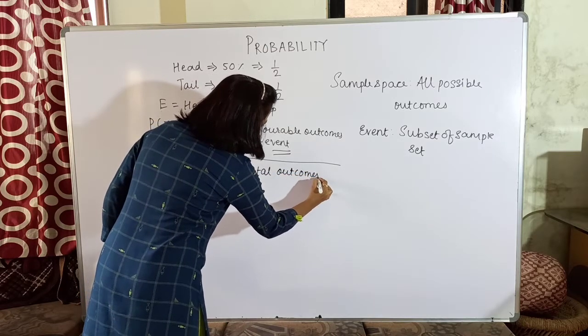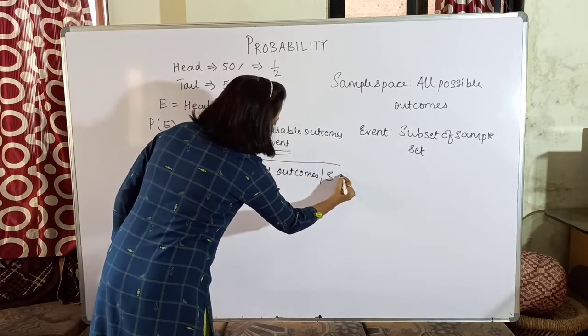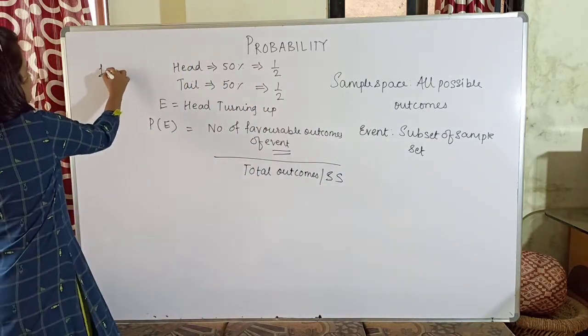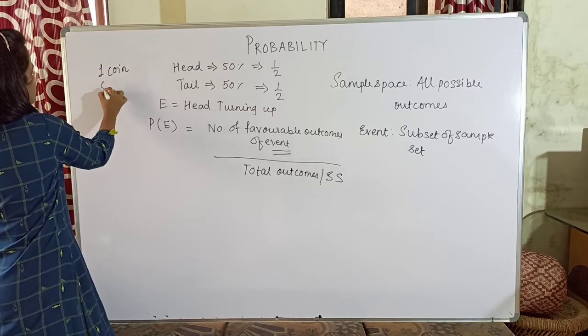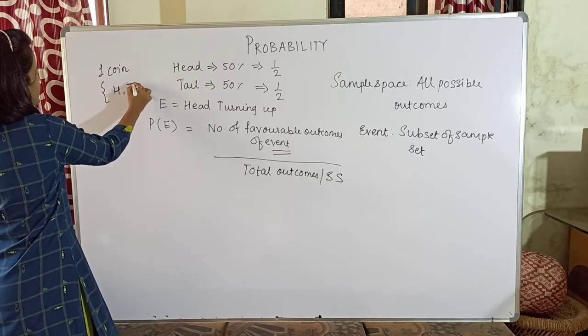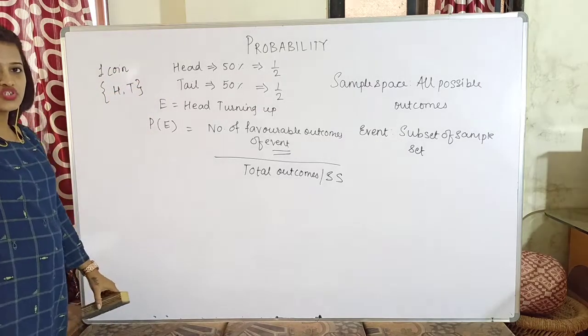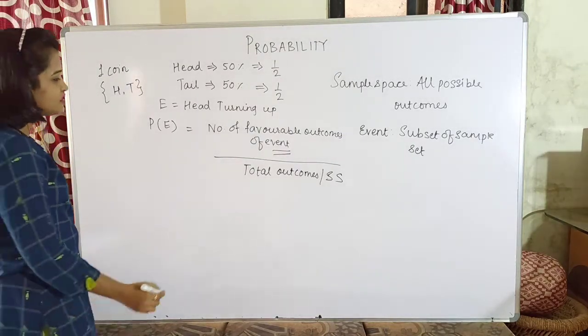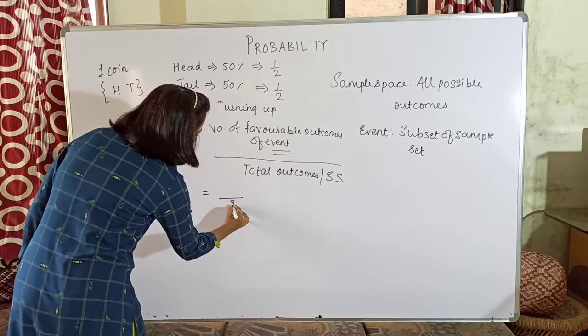Yes, this total outcomes, we can also call it as sample space. Now in this case, since I'm tossing only one coin, the possible outcomes are either head will turn up or tail will turn up. So there are two possible outcomes. So what are my total number of outcomes, or what is my sample space? My sample space is 2.